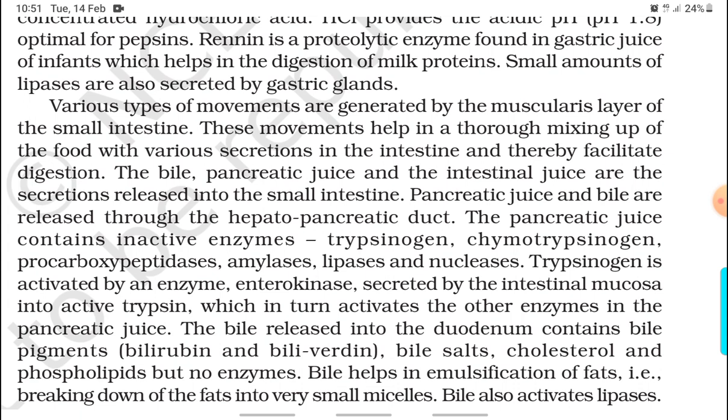Various types of movements are generated by the muscularis layer of the small intestine. These movements help in a thorough mixing up of the food with various secretions in the intestine and thereby facilitate digestion. The bile, pancreatic juice and intestinal juice are the secretions released into the small intestine. Pancreatic juice and bile are released through the hepatopancreatic duct.